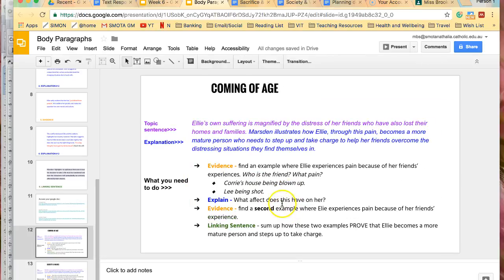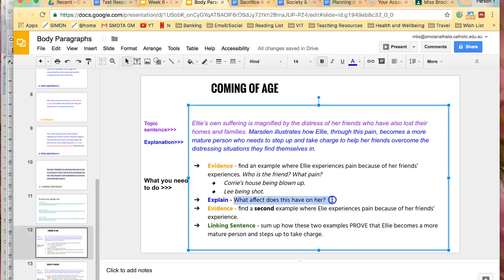What effect does this have on her? You need to explain what impact this event has on her. How does it cause her distress or sadness? Then you need to find a second example, so you could use the other one. So if you first talked about Corrie, you could talk about Lee. If you talked about Lee first, then you could talk about Corrie. And you could say where Ellie experiences pain because of her friends having a bad experience themselves.